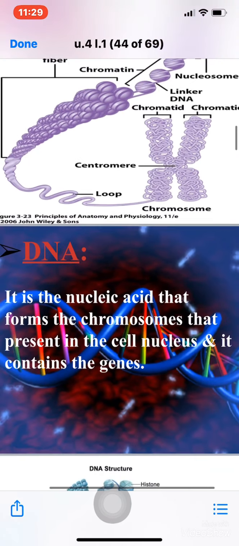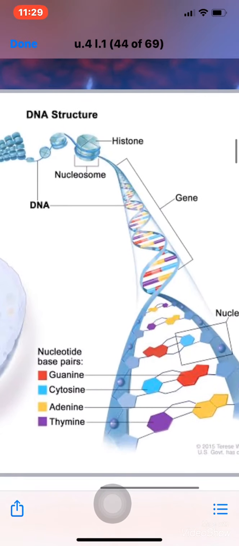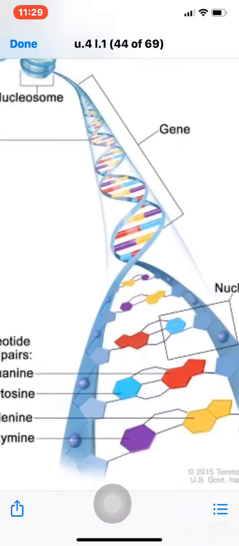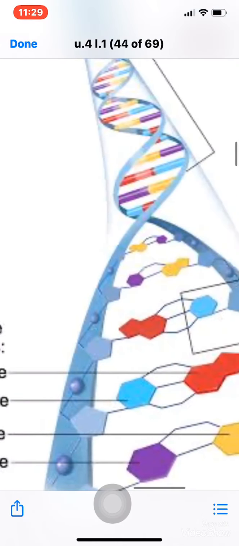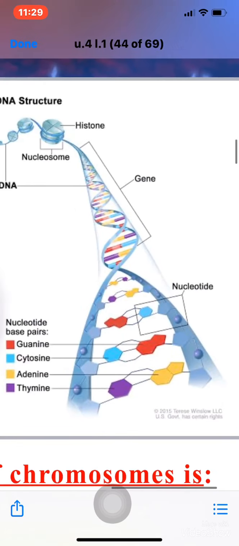So DNA is the nucleic acid that forms the chromosomes that are present in the cell nucleus, and it contains the genes. As you see here, DNA is deoxyribonucleic acid, okay, ribose sugar carrying a nucleotide base pair in it. You will study it inshallah next term in details, okay.